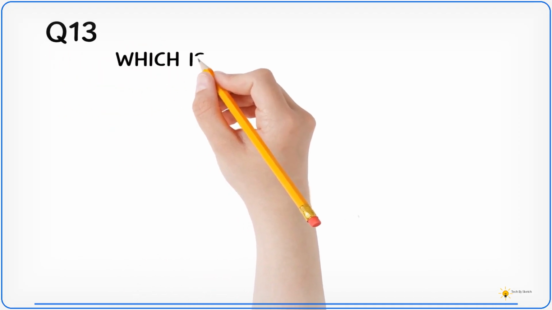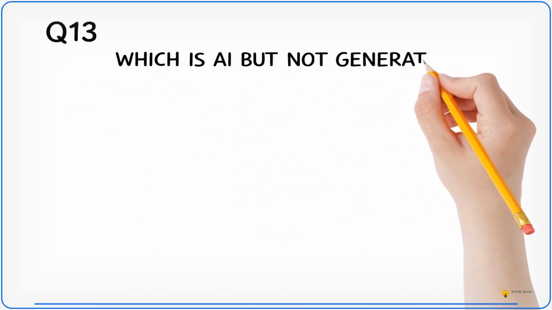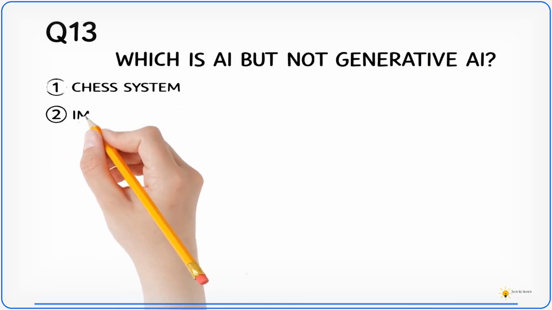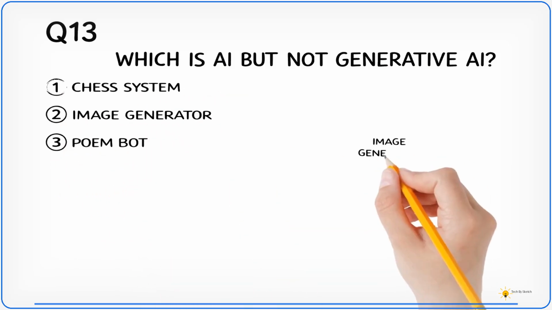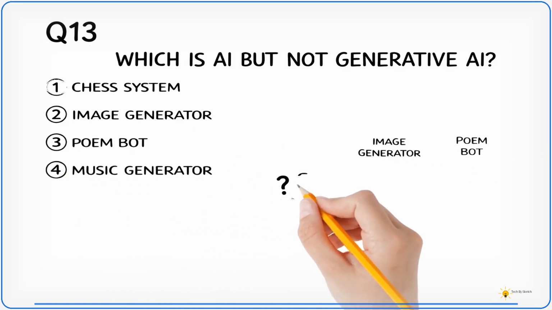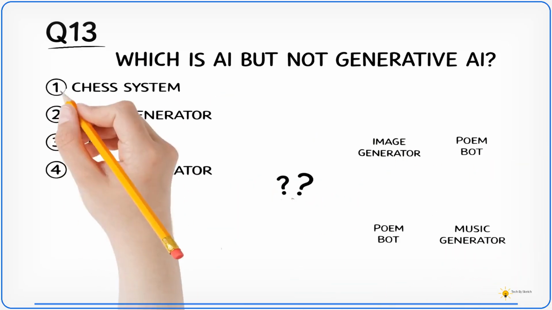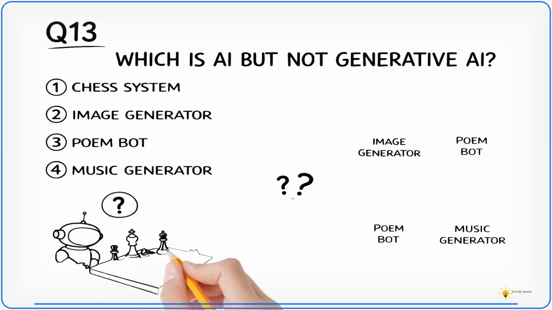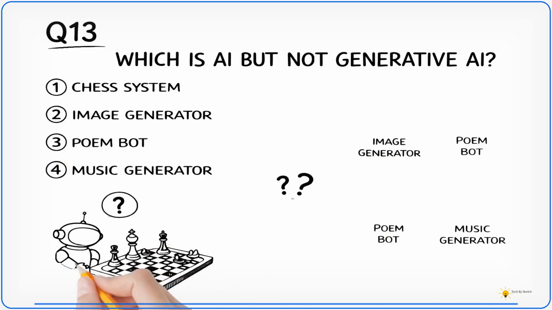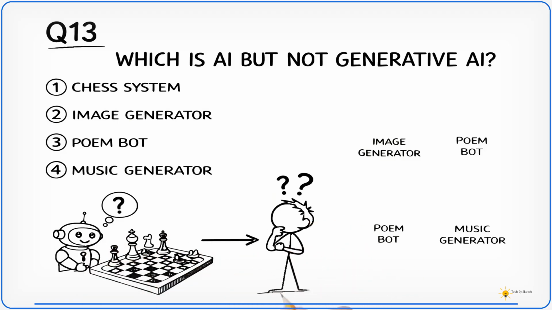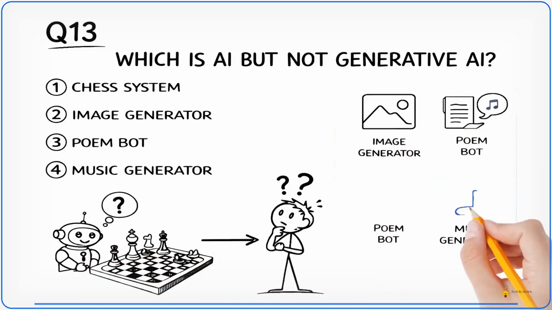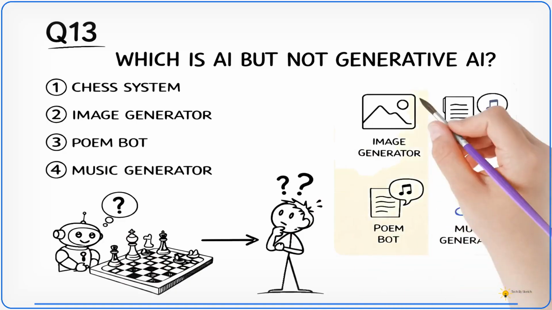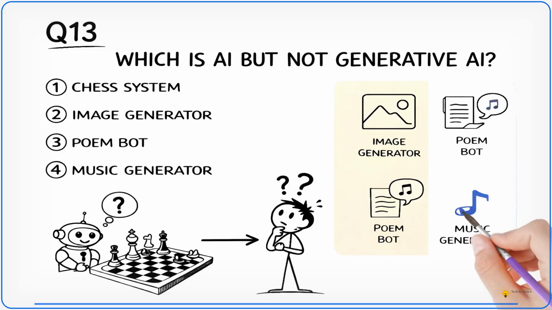Which of these is the best example of traditional AI, but not necessarily generative AI? 1. A chess-playing system. 2. An image generator. 3. A poem-writing chatbot. Or 4. A music generation model. Take a moment and think.